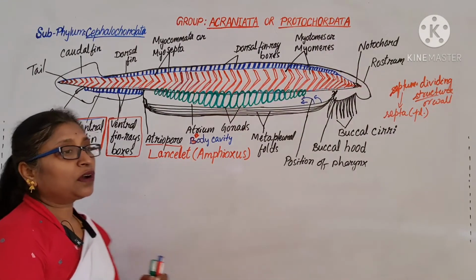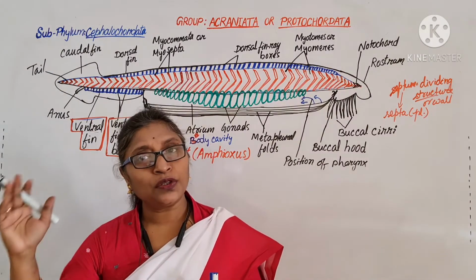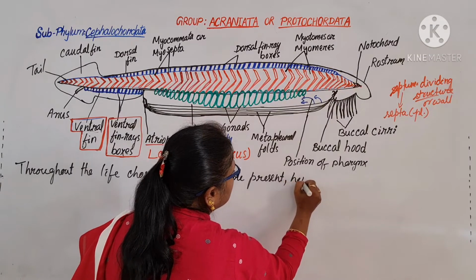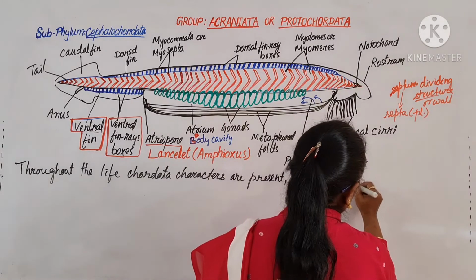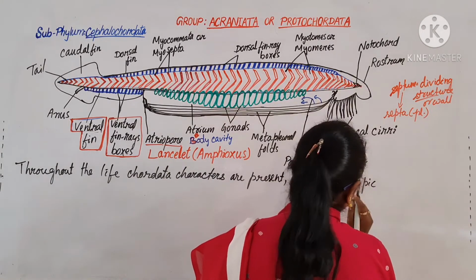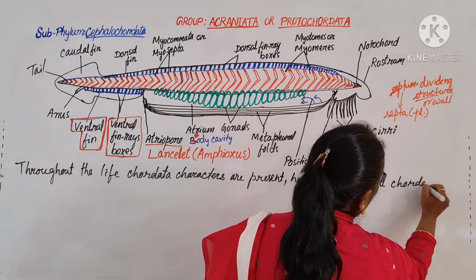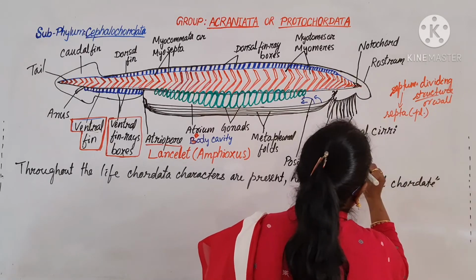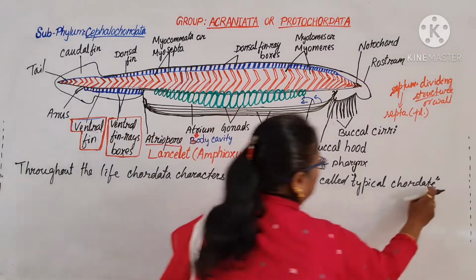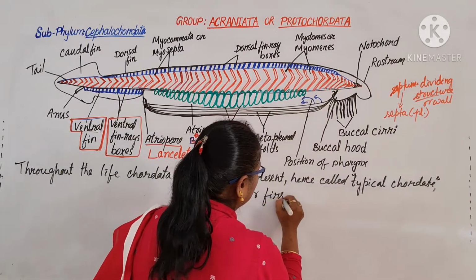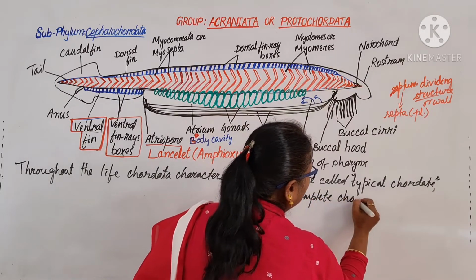Throughout life, the chordate characters are present, from the larval stage to the adult stage. Hence, they are called typical chordates, the first typical chordate, or the first complete chordate.